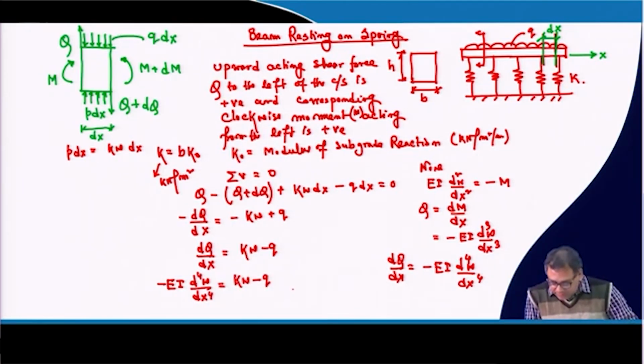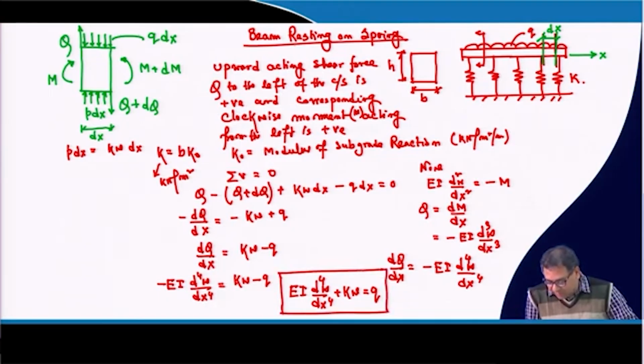So further if I simplify this, the equation is EI d4w dx4 plus kw, that is equal to q. So this is the basic differential equation for a beam resting on springs. Okay, this is the basic differential equation for a beam.